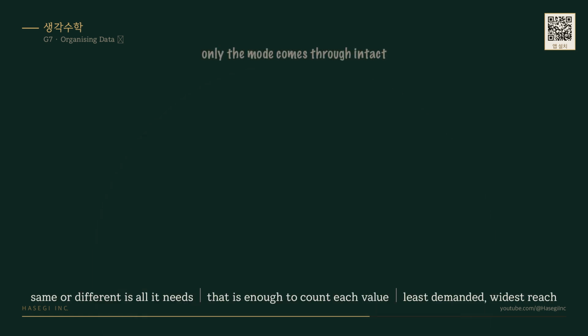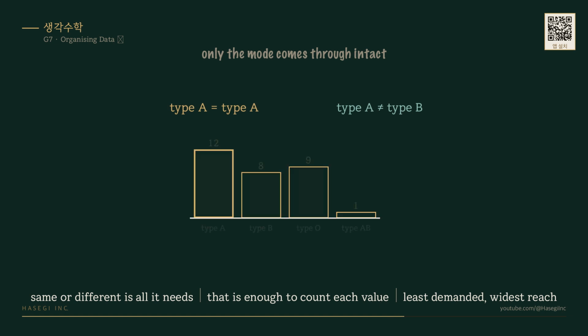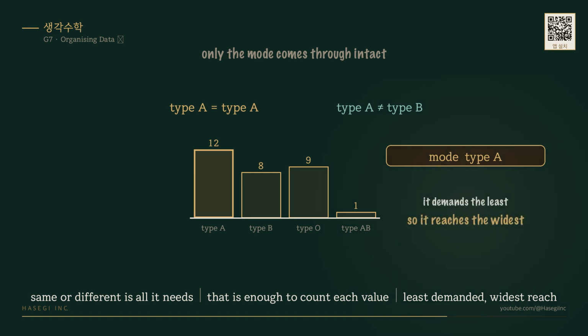Only the mode survives intact. Type A is the same as type A, and different from type B. Knowing only that, you can count how often each value appears and take the largest count. No adding, no ordering. Because it demands the least, it works on the widest range of data.